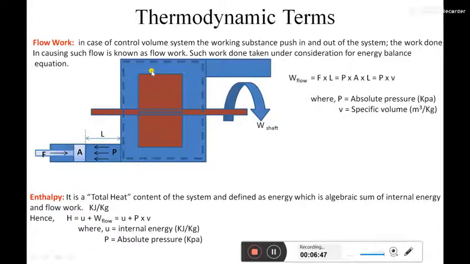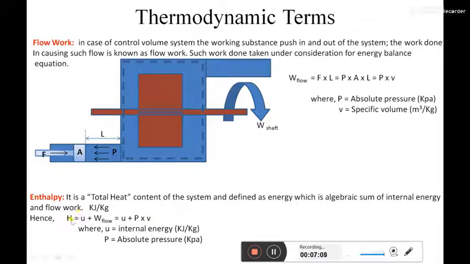In the previous definition, I told you flow work is the work done by the surroundings on a control volume system to maintain the flow into and out of the control volume. So if my system is not a control volume but a closed system, then flow work will not be there.